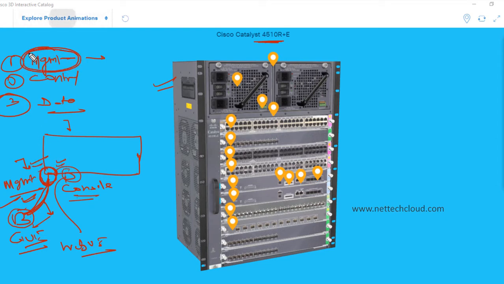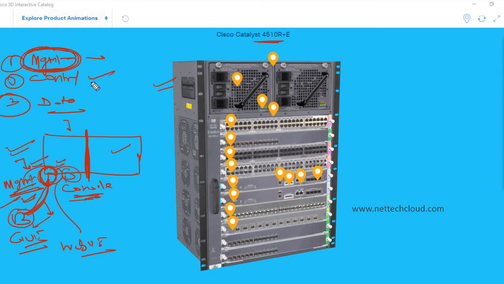Some devices have a dedicated, in other words, complete separation of the management plane and the control plane from the data plane. So management traffic means traffic coming to this management port or console port.